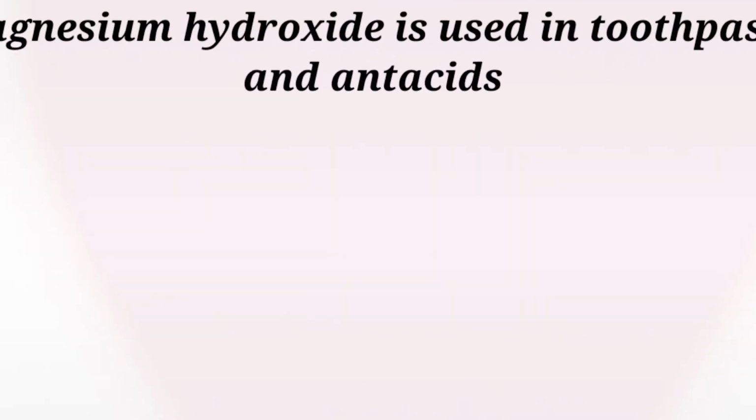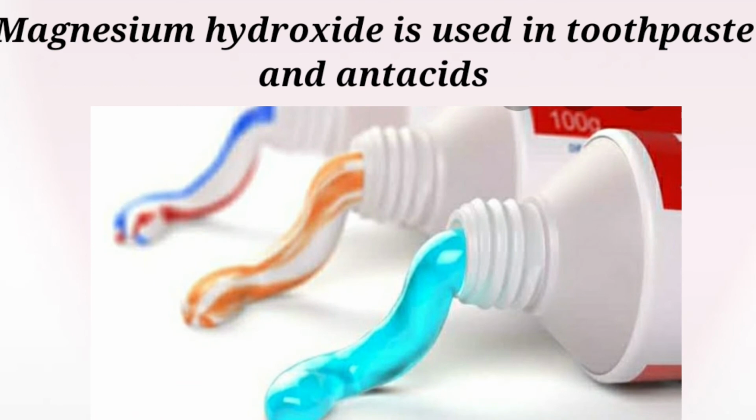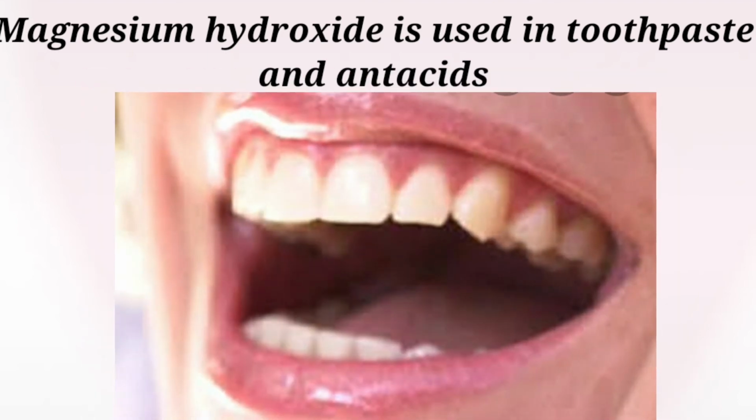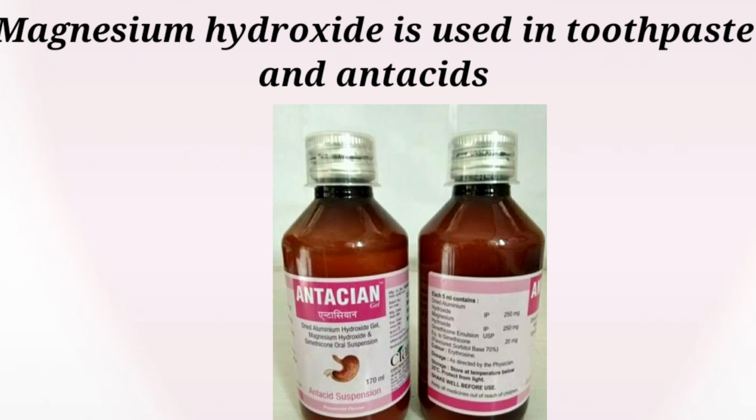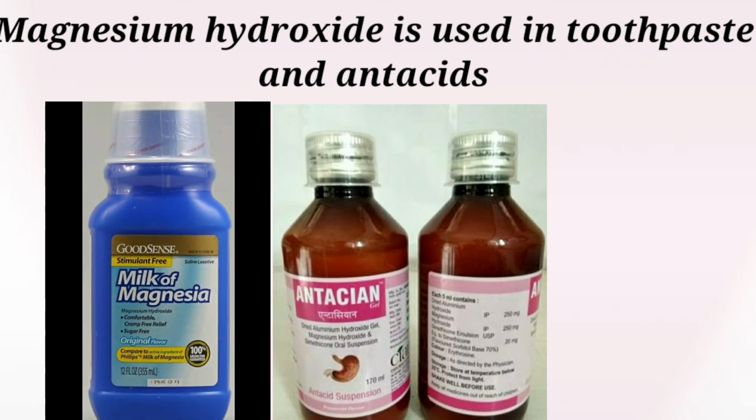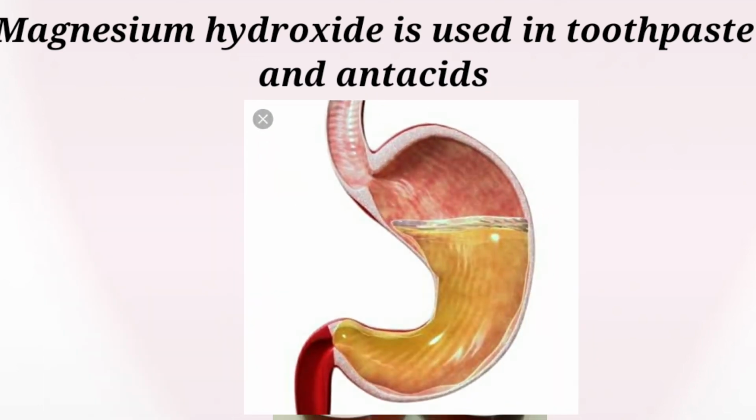Then we have magnesium hydroxide. What is magnesium hydroxide used for? It is used in toothpaste. Children, do you know why? To neutralize the acidic concentration in our mouth. Magnesium hydroxide is also used as an antacid, children. We call it milk of magnesia. This is used as an antacid to relieve indigestion in the stomach and also give relief from acidic concentration in our stomach.